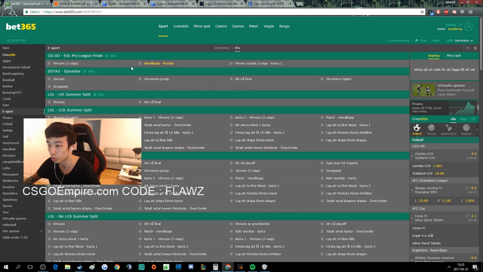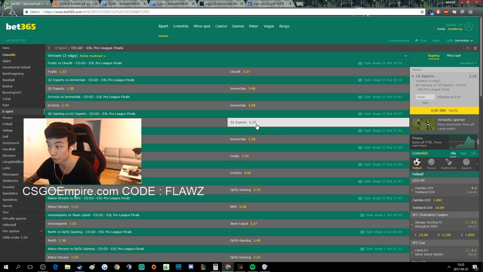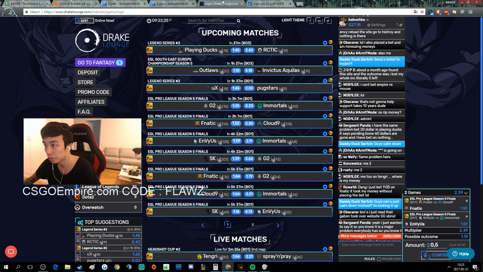You might as well do a low bet on G2 for 2.25 instead of 2.0 for the extra 0.25 odds, because 14 rounds is a really close game. So I don't know. Skip this, guys. I feel like G2 could make an upset. SK should win this matchup, but the odds are pretty bad on SK. If it was 1.55, 1.6, then maybe it would be worth it to bet on SK. But as it is right now, you skip this one.